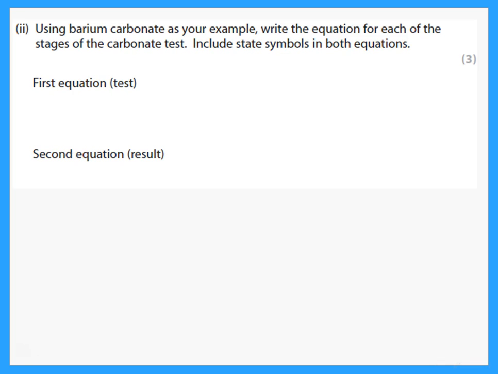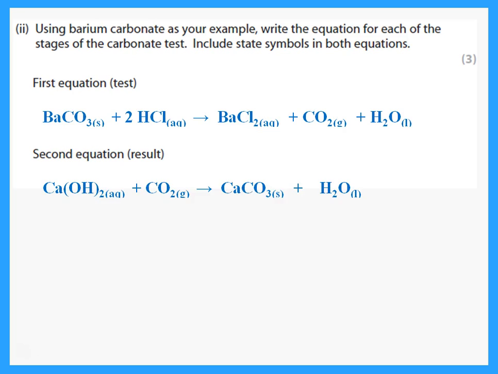Then he says, using barium carbonate as an example, write the equation for each of the stages of the carbonate test. Well, what did we do first? We added hydrochloric acid, so this is what should happen. And then we pass the carbon dioxide through lime water to form the calcium carbonate, which causes the lime water to be milky. So these are the equations that you should be able to write.